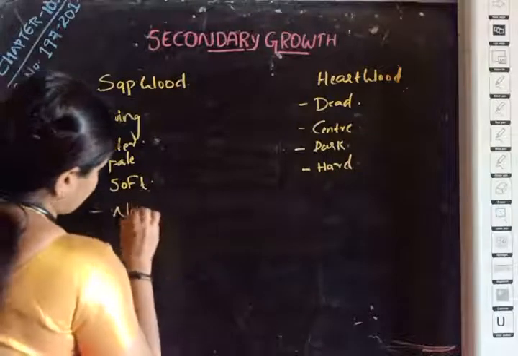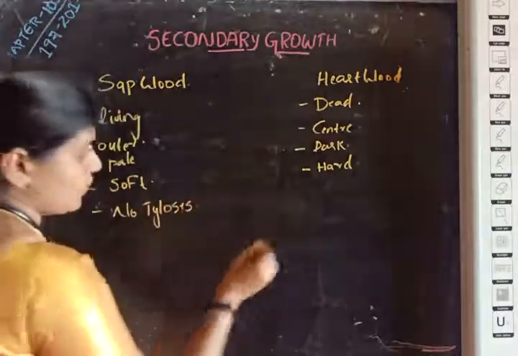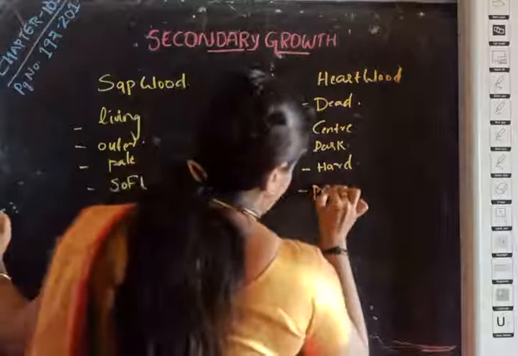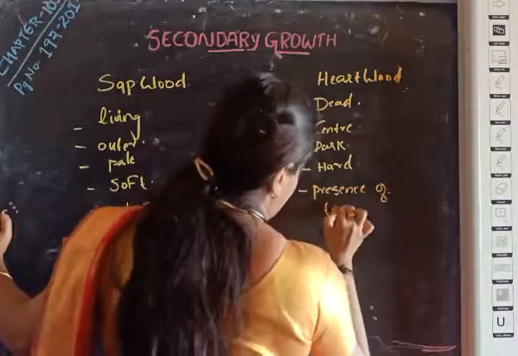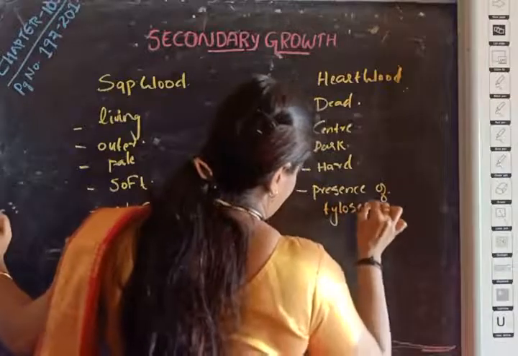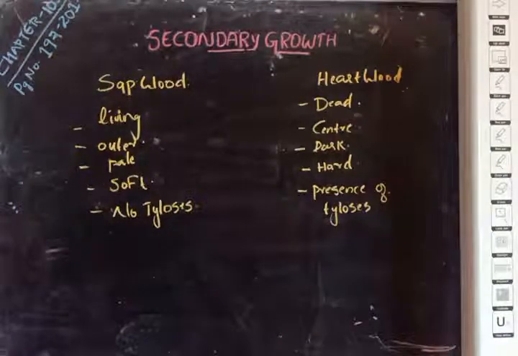So, no tyloses in sapwood, whereas presence of tyloses in heartwood. And the sapwood is not durable and not resistant to microorganisms, whereas the heartwood is highly durable and more resistant to microorganisms.